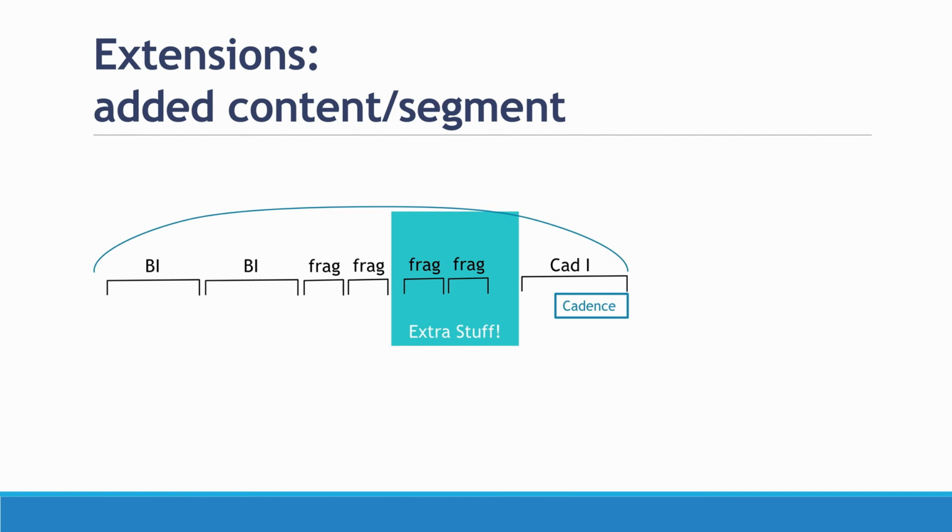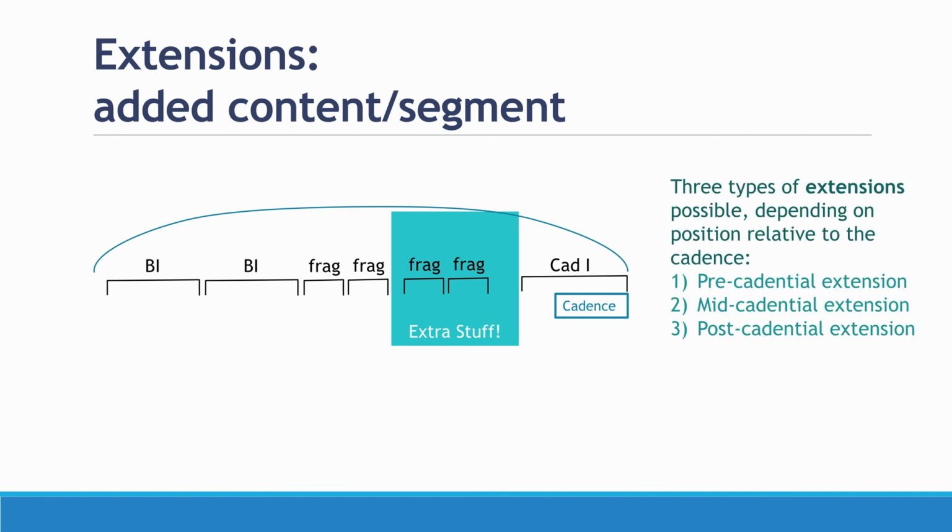We're not just going to ignore extra stuff in terms of formal organization of phrases. We need to label that in some kind of way to show the people that we're communicating with that this is indeed extra stuff. And for extensions, there are 3 types of extension labels possible, depending on the position relative to the cadence. If it comes before the cadence begins, it's called a pre-cadential extension. If it happens after the cadence begins, but before the cadence concludes, it's going to be a mid-cadential extension. And if it happens after the cadence concludes, it's going to be called a post-cadential extension.